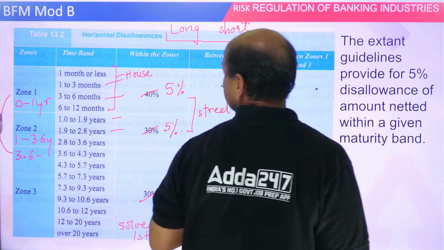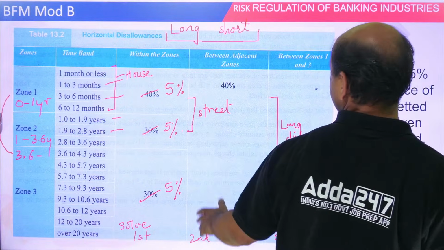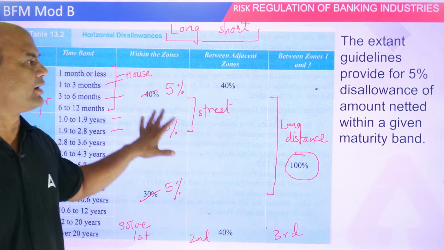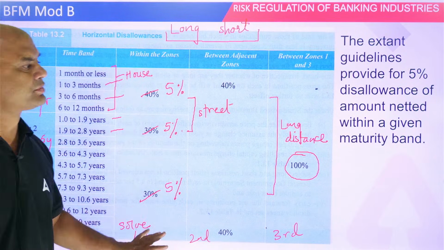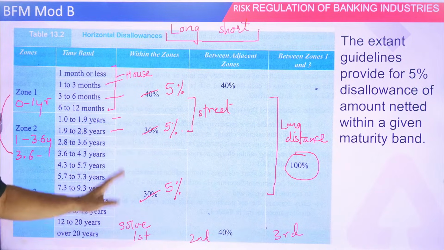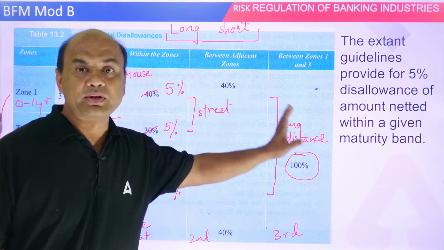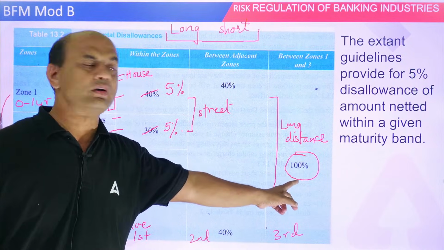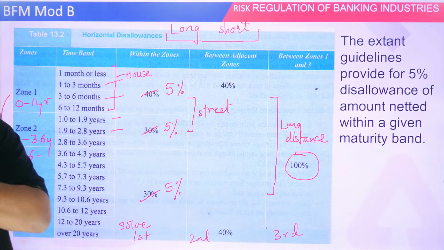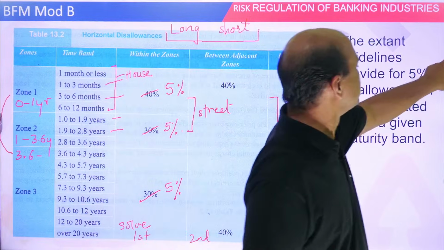See this, it is the same. 5% is over here, 40% is over here, and here it is 100%. Same thing I have written over here. Within the same zones, 5%. Within adjacent zones, 40%. Within distant zones, long distance zones, 100%. Got it? Clear? Now let's solve one or two numericals.